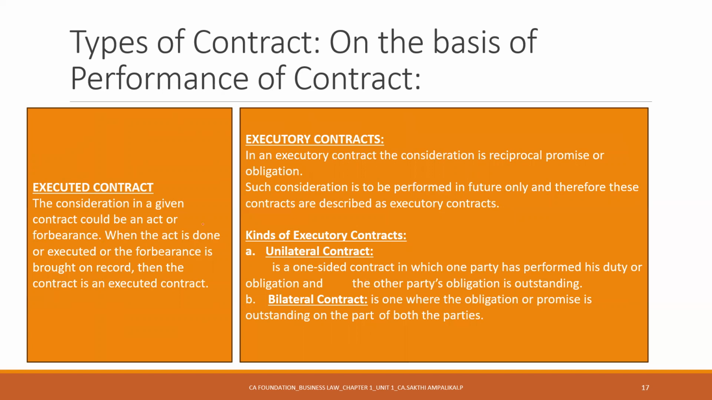When the act is done or executed, or the forbearance is brought on record, then the contract is executed, meaning both the parties have executed the contract, meaning both the parties have done their particular jobs which they have already entered into a contract for.